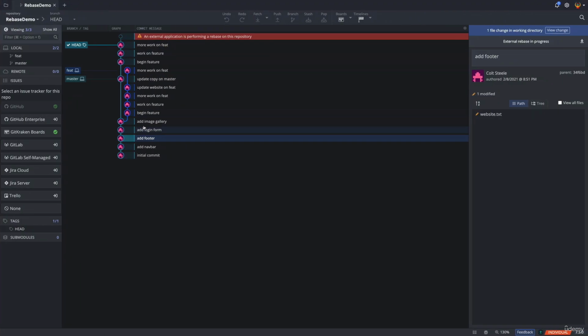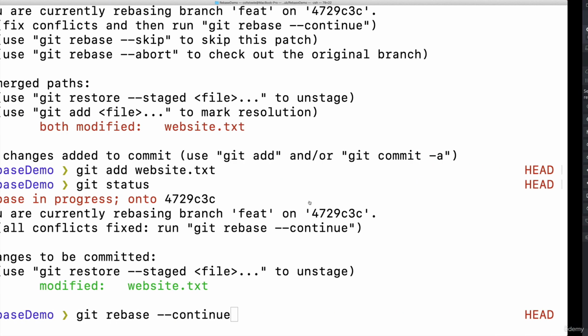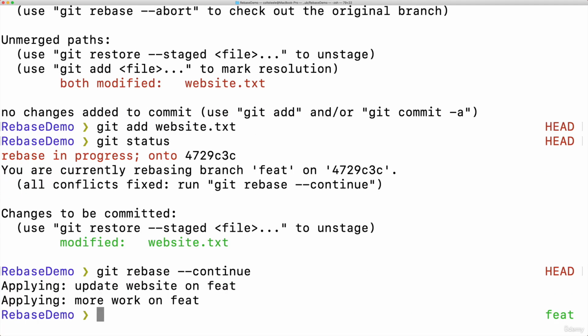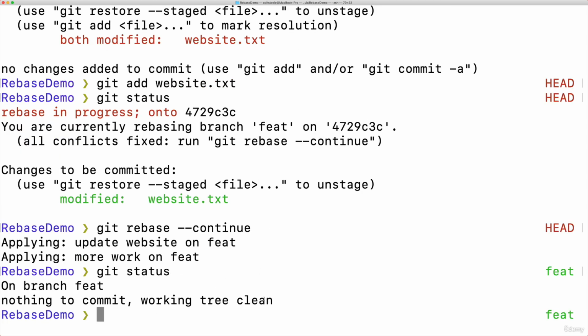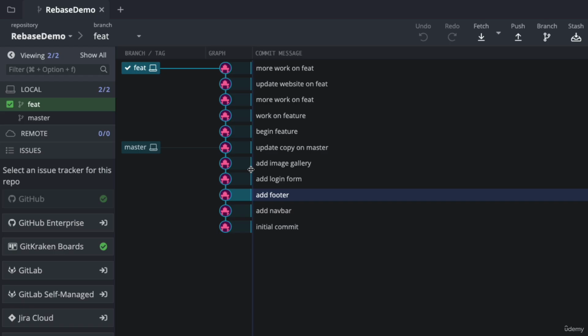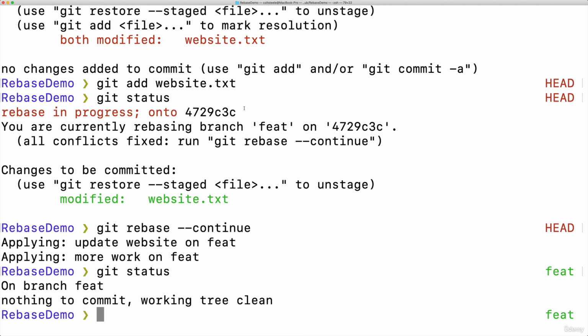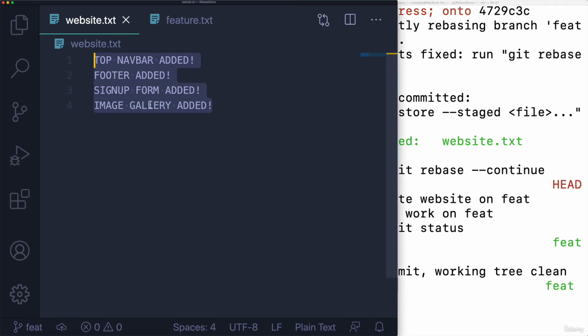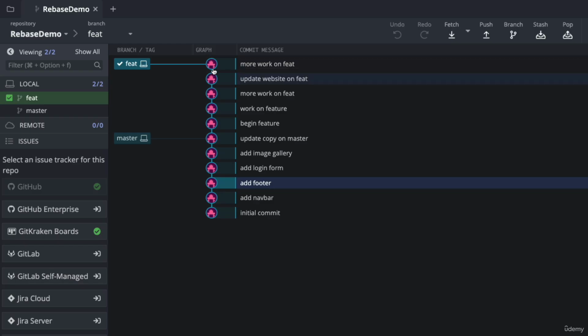Okay, so right now, rebase is paused, but I just continued it. Looks good. Let's type git status. All right, working tree clean. And now we successfully completed the rebase. We resolved the conflicts. And the end result is that the changes from master and feature are all combined. They're integrated. So I have exactly what I wanted, right? I have this file resolved the way it is. And the entire feature branch, all that history, was rewritten on top of the master branch, rebased on top of the tip of the master branch.